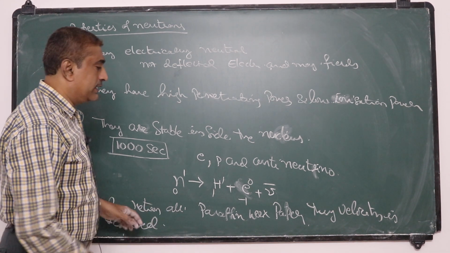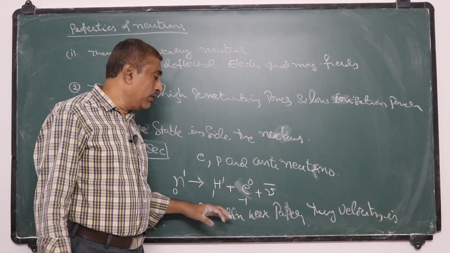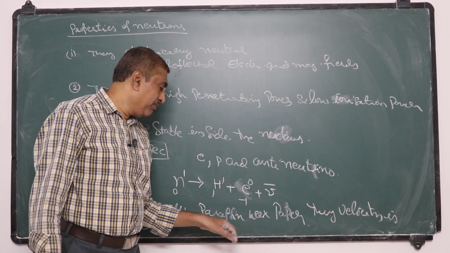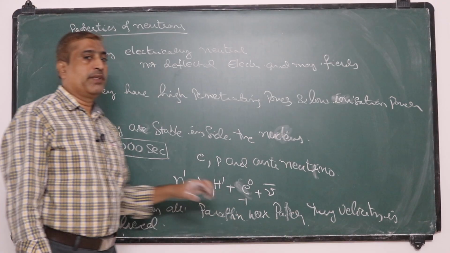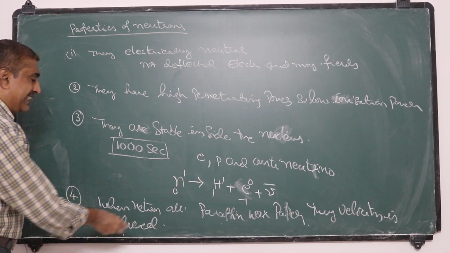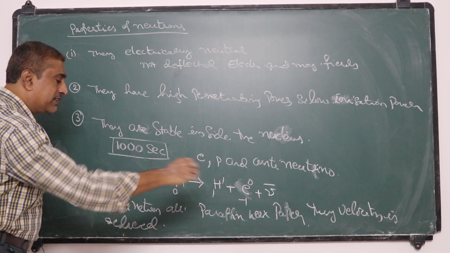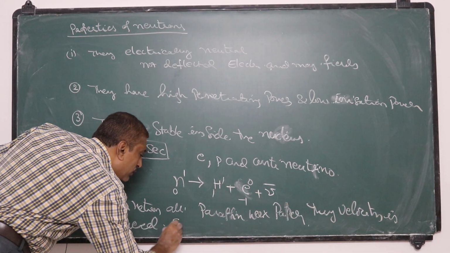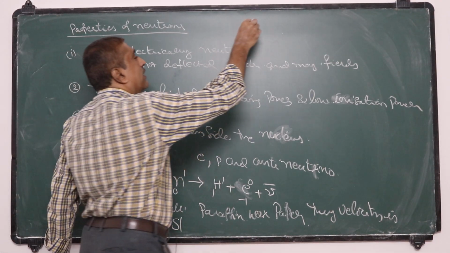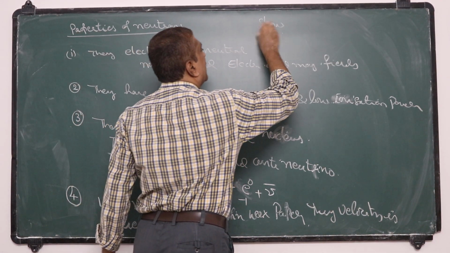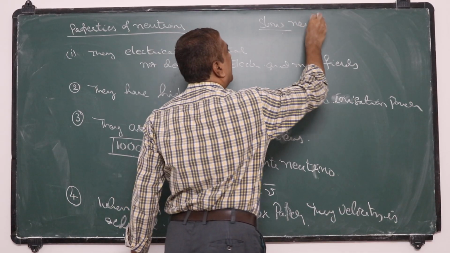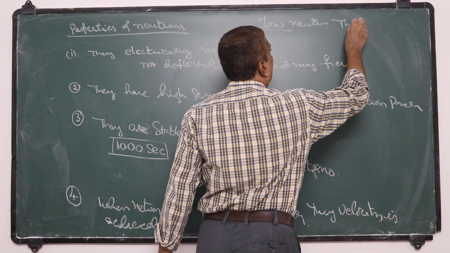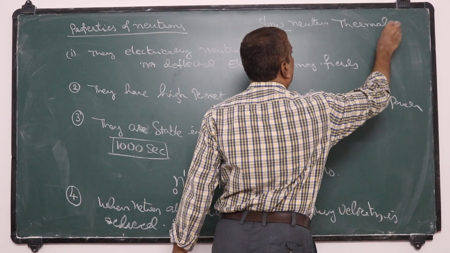When these neutrons are allowed to pass through these materials like paraffin, wax or paper, their velocity decreases, and the slow neutrons are called thermal neutrons.